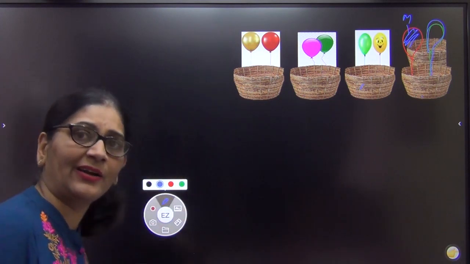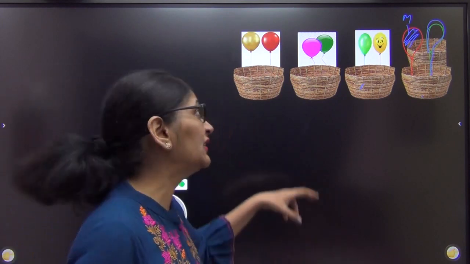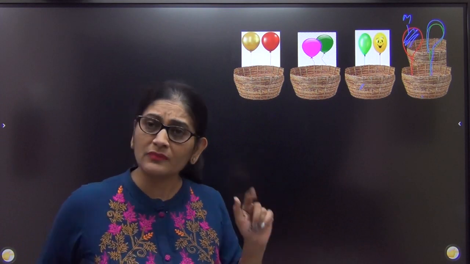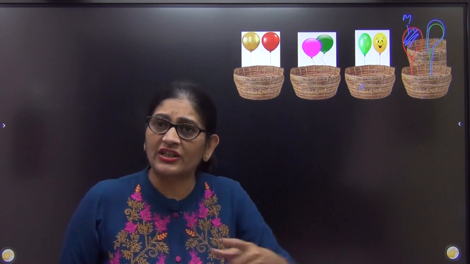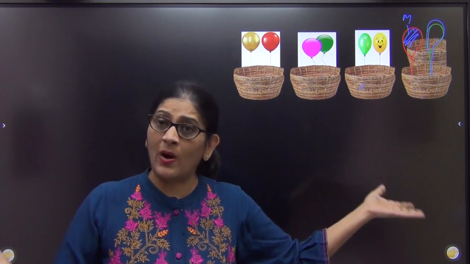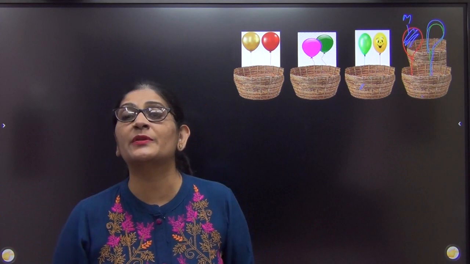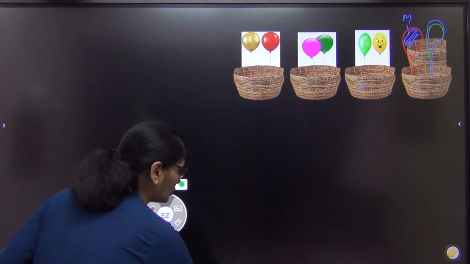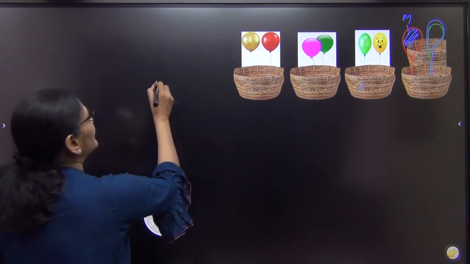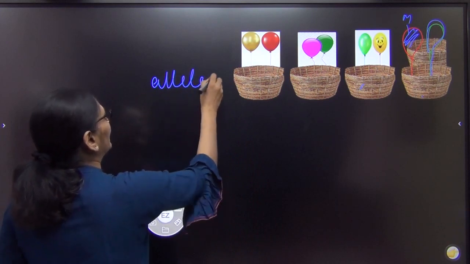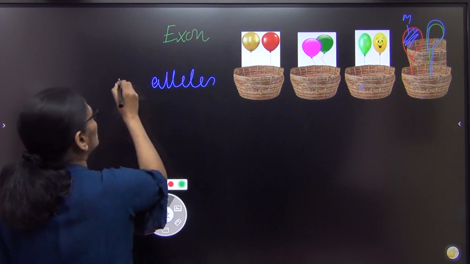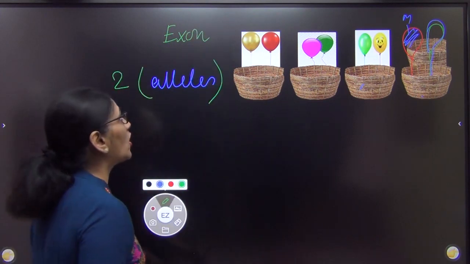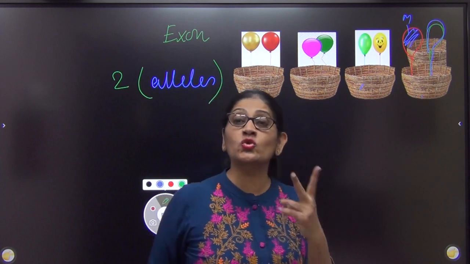I am going to pick up either red or golden. In the second one, it should be either green or maybe pink. So it is going to be only one out of the 2 colors, right? Now, out of the 100 people, 10 लोग तो ऐसे हो सकते हैं ना जिनका चारों कलर का बलून सेम है. Why? Because there were only 2 choices between the balloons. Here, the 2 choices should be considered as alleles. And होता क्या है बेटा? Exons में normally every gene has only 2 alleles, right? In exons, normally each gene has just 2 alleles.